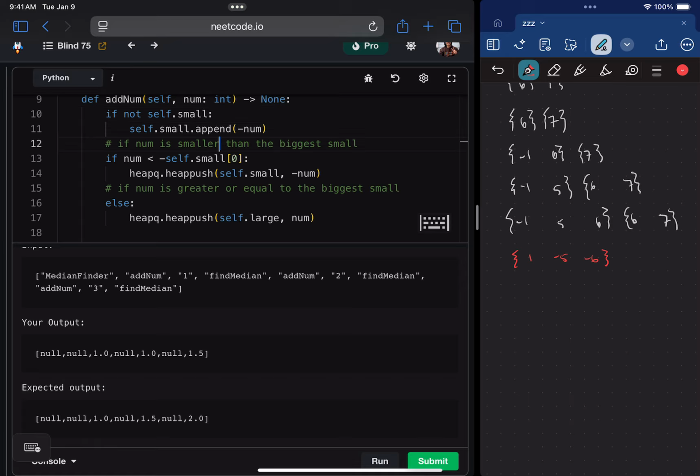Okay, well, let me actually say what happened. So we had 1. Since there's no small list right now, we put it in there, right? Okay, the next time around, we're putting in 2. Well, there is a small list now. The number is not smaller than that, so it goes into large. Wait, hold on. If not self.small, self.small.append negative num. You know what? That's not what I thought was going to happen here. My hunch was that we had pushed into large first, but that can't happen because we have this little guard clause.